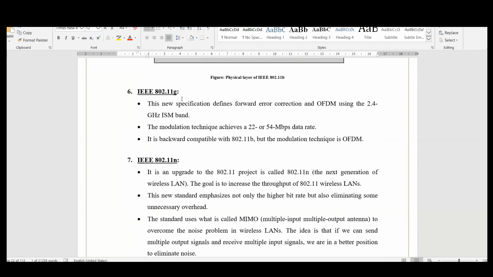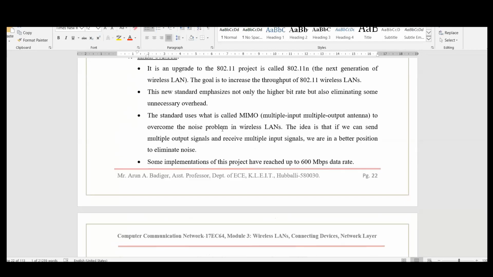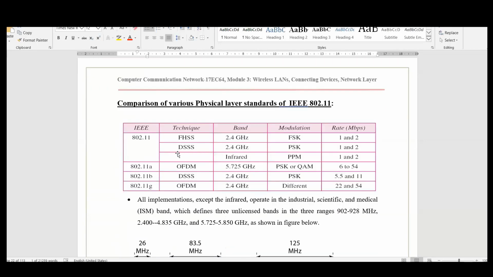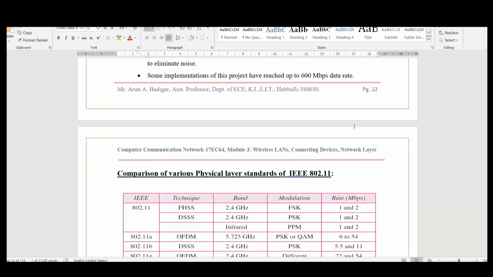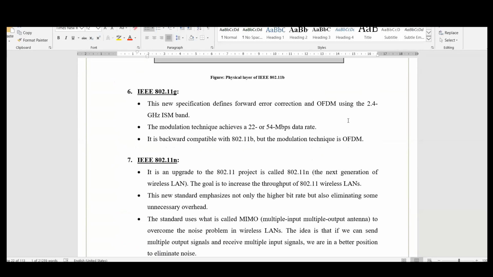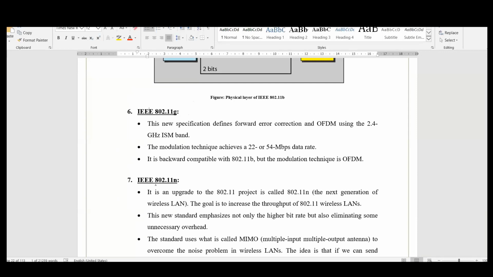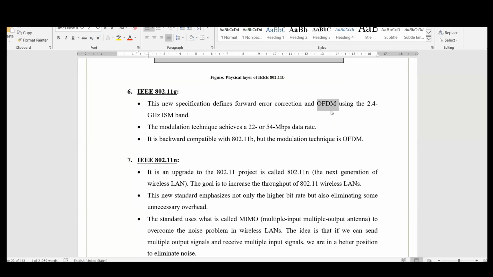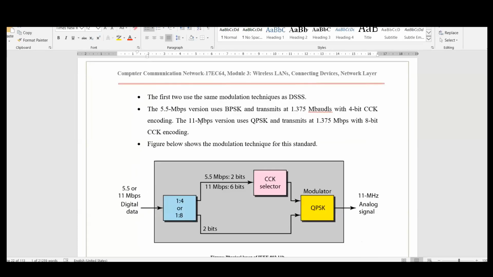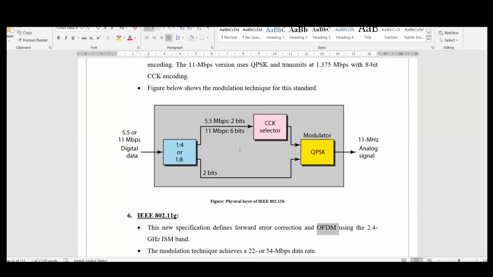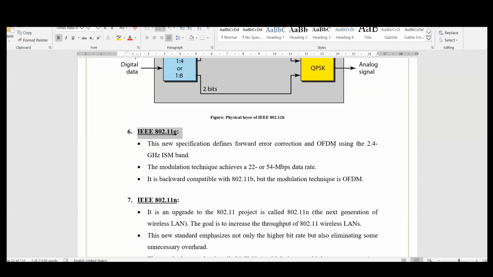Similarly, we have IEEE 802.11g, 11n and 11ac. There are many methods, right? Each one further uses these IEEE 802.11 standards. They commonly use OFDM techniques here. Either they use OFDM techniques or DSSS techniques. Both of them can be used here. If IEEE 802.11 uses an OFDM technique in the 2.4 gigahertz band, again we can achieve a speed up to 54 Mbps, right?